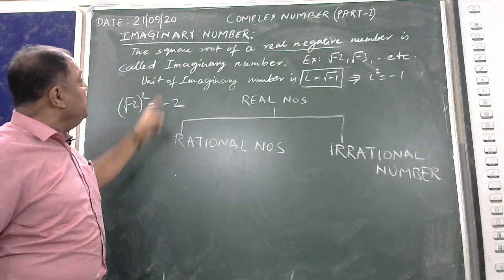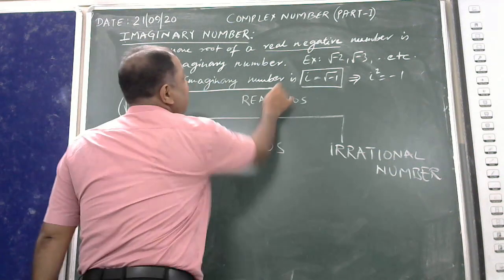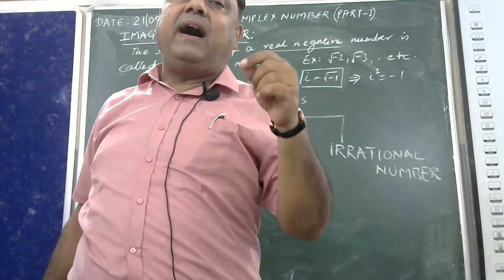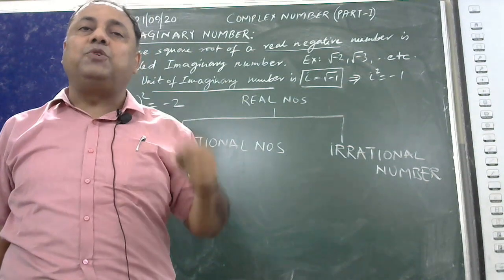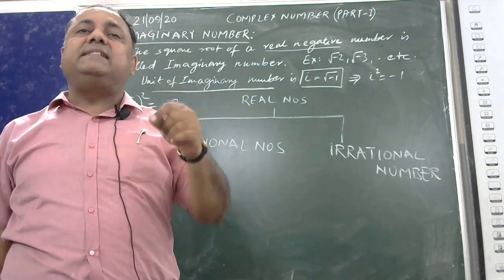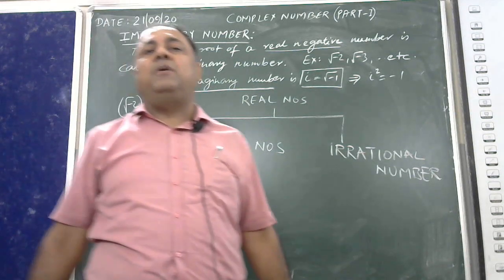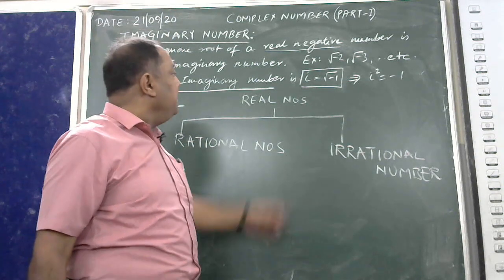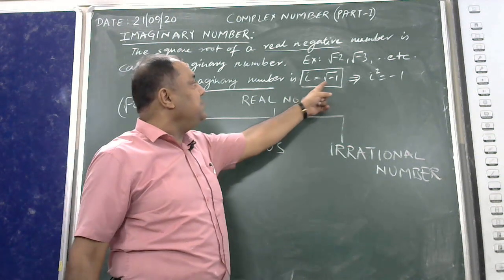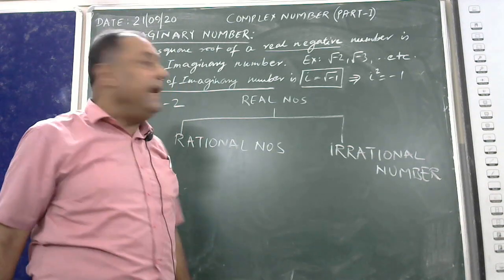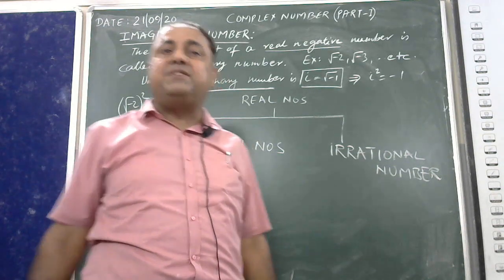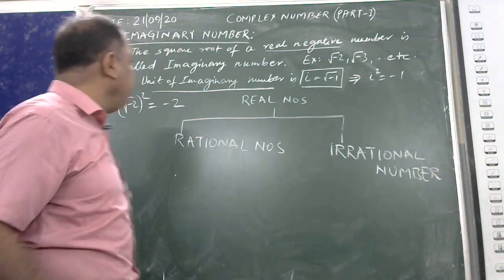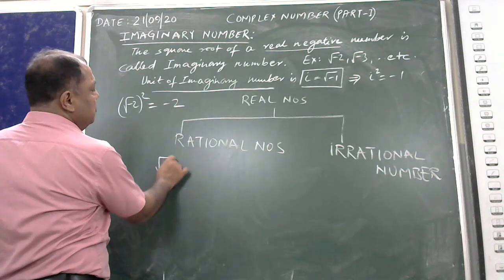And the very important aspect is the unit of the imaginary number. The unit of the imaginary number is i, iota. i is equal to root over minus 1. This is the unit element of complex numbers or the imaginary quantity. The value of i is root over minus 1, and squaring, i square is minus 1. i square is equal to minus 1. So therefore, a number minus root 2 is given.